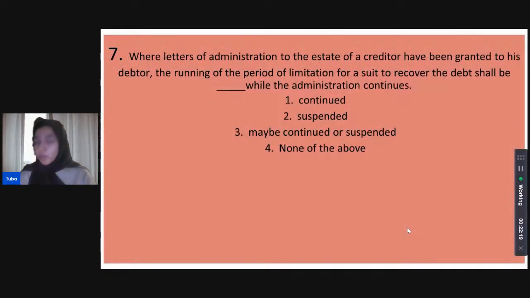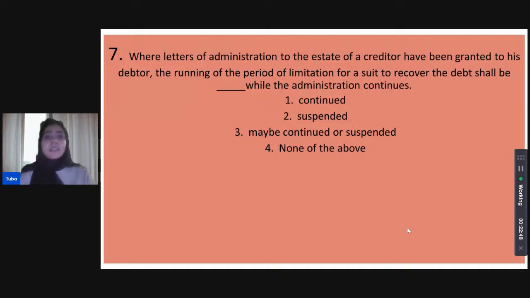Next question. Where letters of administration to the estate of a creditor have been granted to his debtor. So, administration of estate of a creditor, the letters are being granted to his debtor. The running of the period of limitation for a suit to recover the debt shall be what while the administration continues? Shall this running of the period of limitation be continued? Shall it be suspended? May it be continued, or it may be suspended, or is it none of the above?